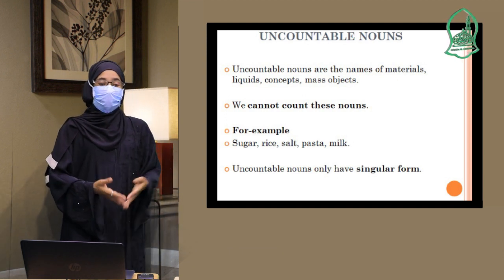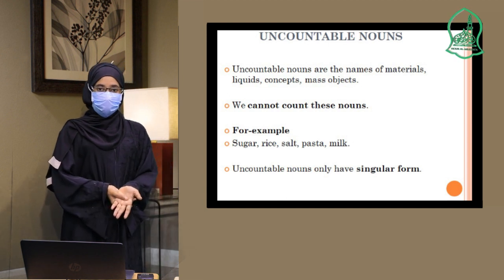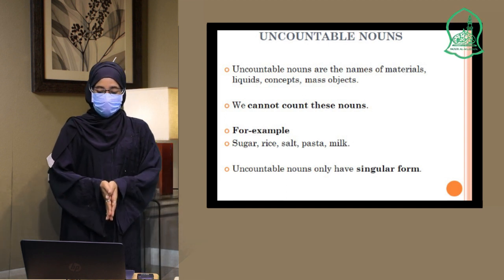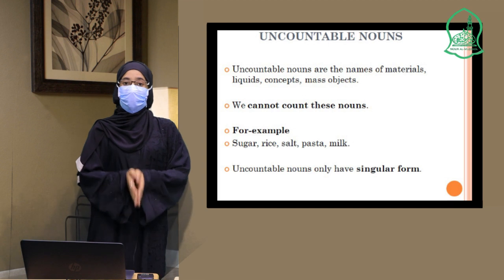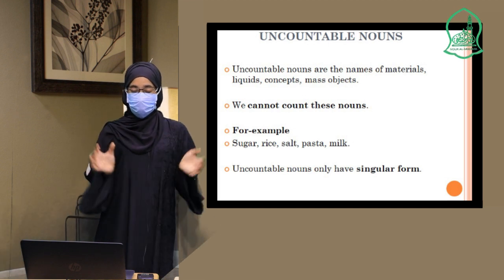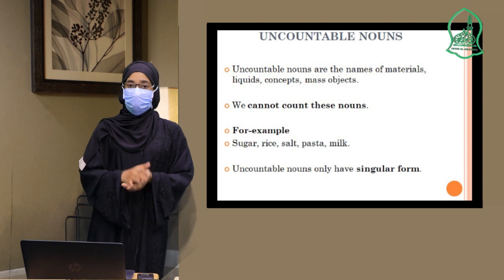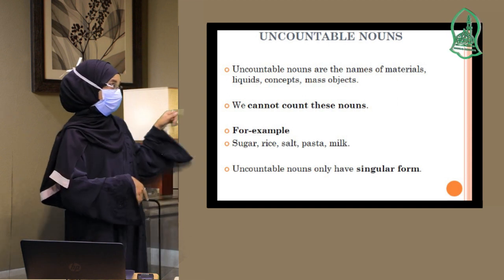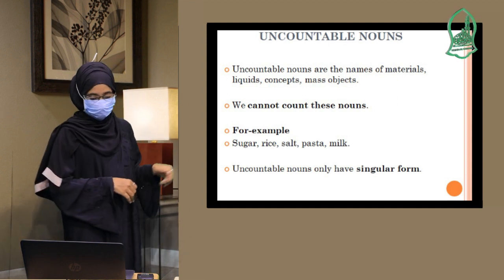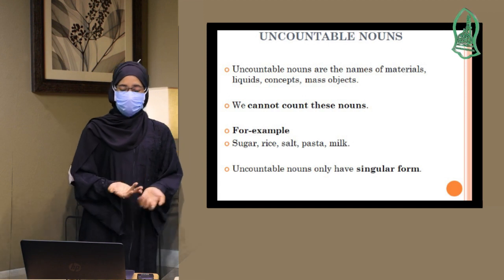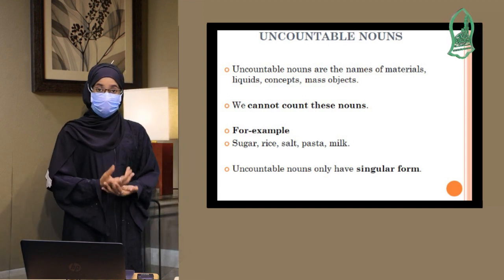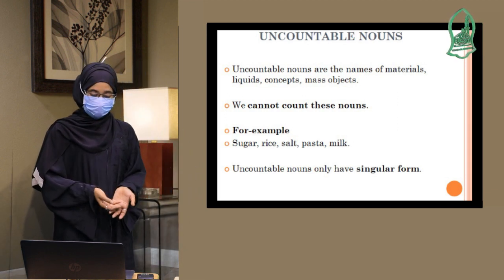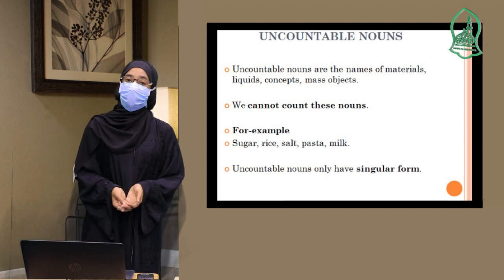Concepts, for example, information. We cannot count information. Solidarity, we cannot count solidarity. So that is uncountable nouns. Mass objects, we also can't count. So those nouns that we cannot count, we call uncountable nouns. Here we can see it is bolded. We cannot count these nouns. For example, can we count sugar? No, we can't. Salt, we can't count salt. Rice, we can't count rice. Pasta and milk and many other examples you can find.